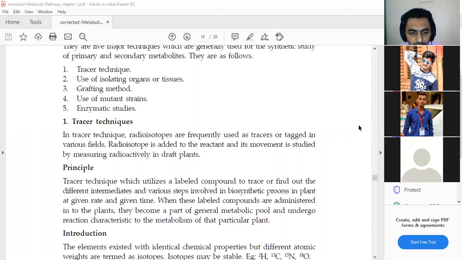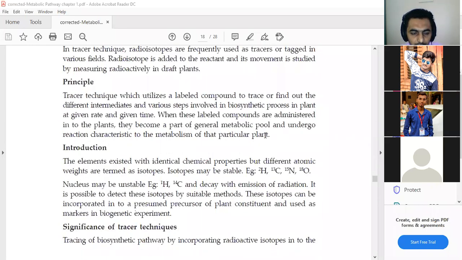If you see the principle behind the tracer technique, it is utilized for labeling a compound to track or find out the different intermediates and various steps involved in the biosynthesis process in a plant at a given rate and given time. On the basis of this tracking, we can identify what is actually going on in that particular biogenesis on the basis of rate as well as time. So this is the principle behind the tracer element.